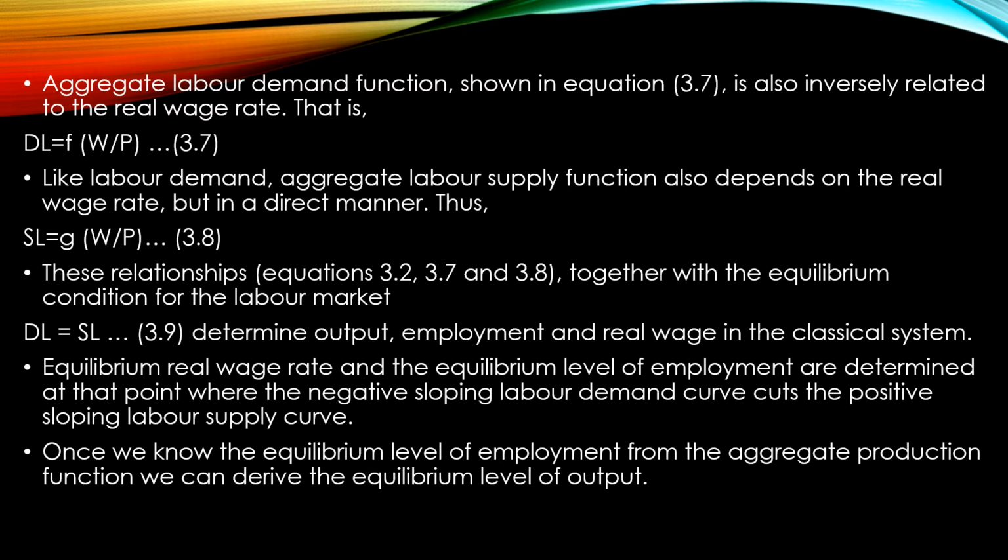The equilibrium level of real wage rate and the equilibrium level of employment are determined at the point where the negatively sloping demand curve for labor cuts the positively sloping supply curve of labor. The intersecting point between these two curves determines the level of employment in the labor market, and from this you can derive the aggregate production function that gives the equilibrium level of output in the economy.